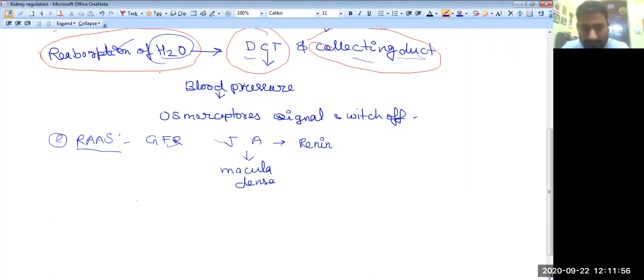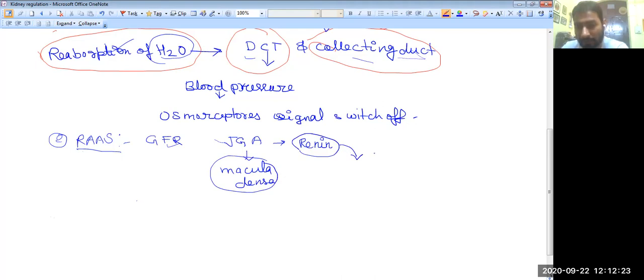So these JGA cells are provided with the macula densa, and this macula densa generally synthesizes a hormone, which is known as renin. This renin hormone generally acts on the blood.